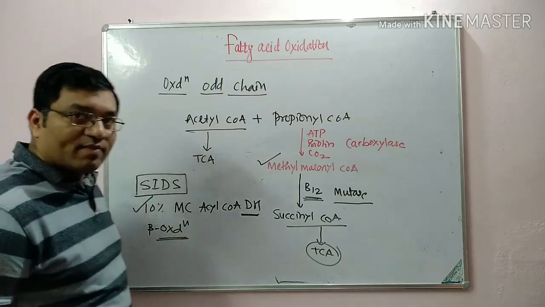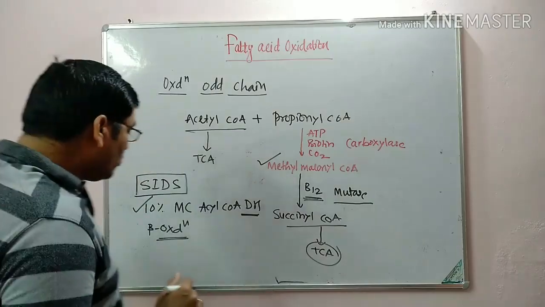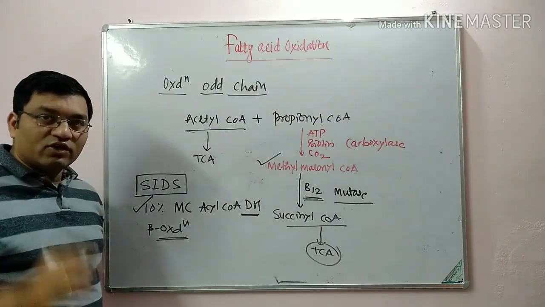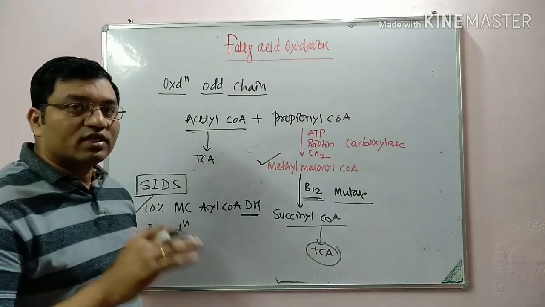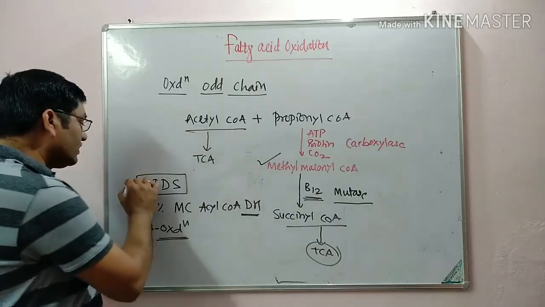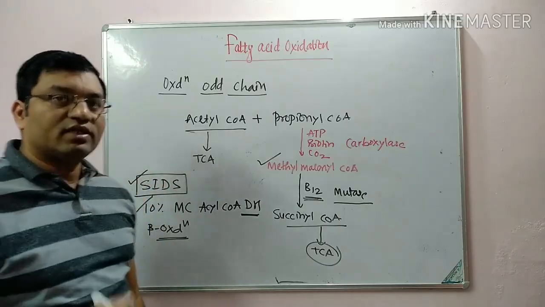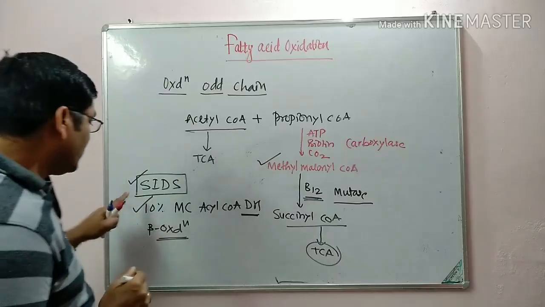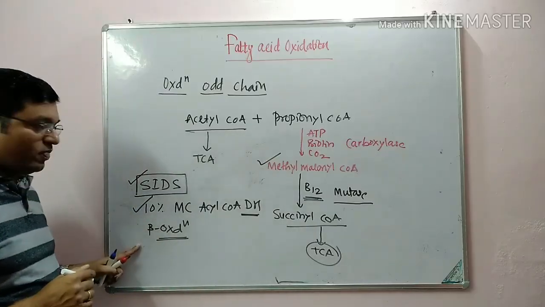If there is a gap of 12 hours or more, the glucose level will drop down. If there is no increase in the beta oxidation process, the death of the infant occurs, mainly in the night. So that is known as sudden infant death syndrome.